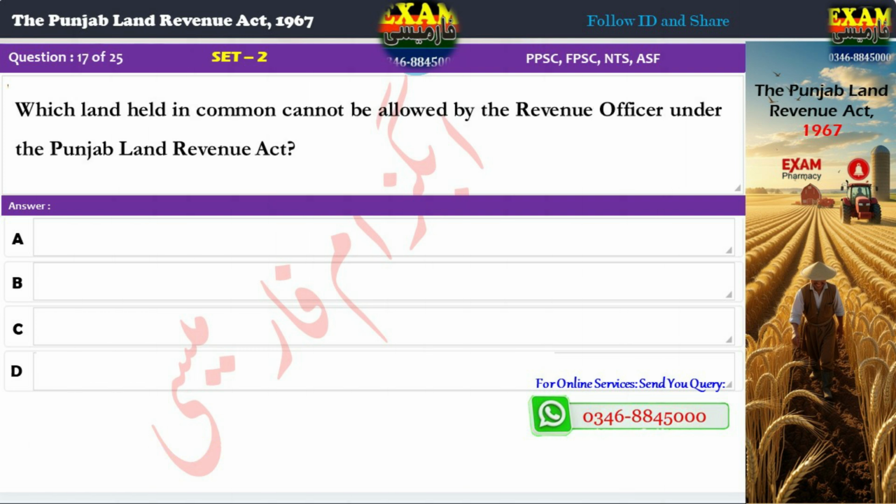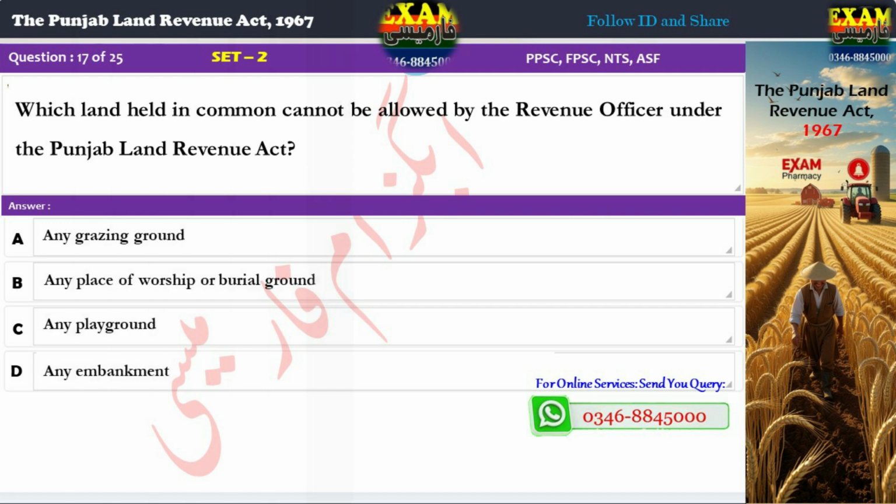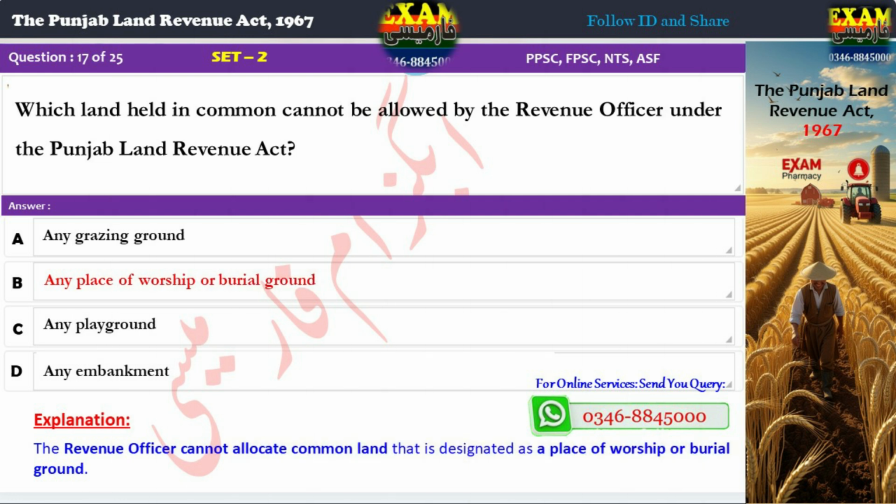Question 17. Which land held in common cannot be allowed by the revenue officer under the Punjab Land Revenue Act? A. Any grazing ground. B. Any place of worship or burial ground. C. Any playground. D. Any embankment. Correct answer: B. Any place of worship or burial ground. Explanation: The revenue officer cannot allocate common land that is designated as a place of worship or burial ground.